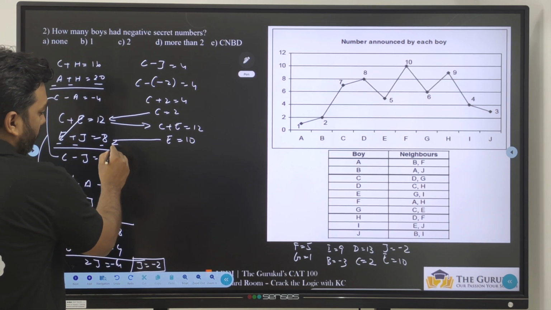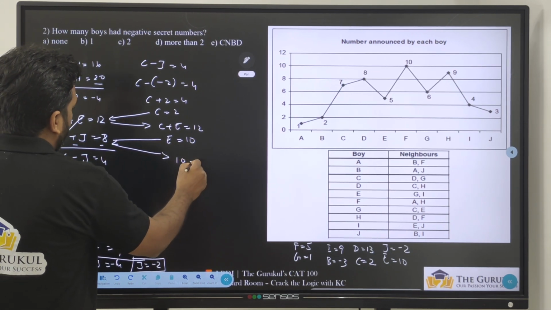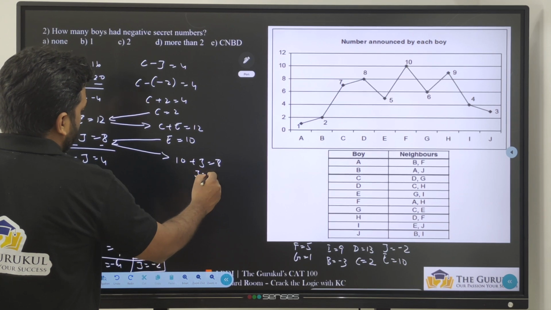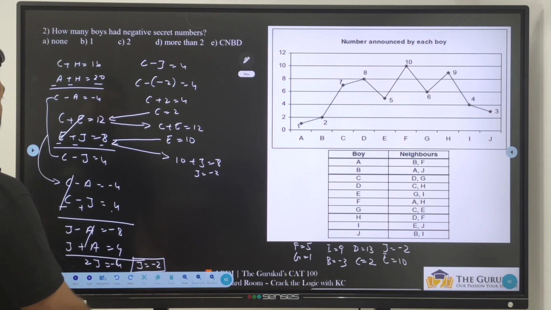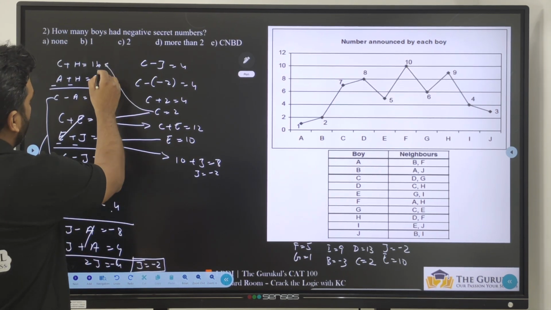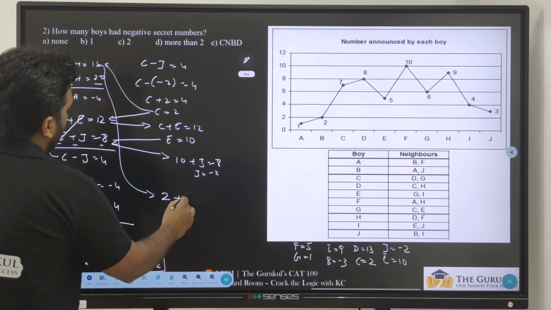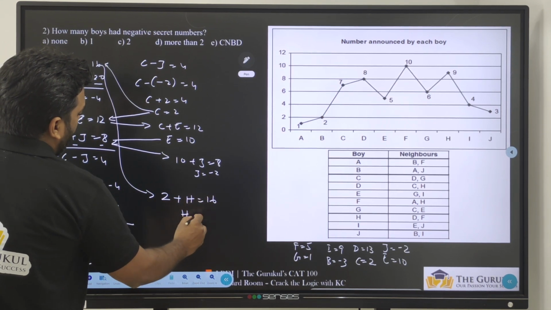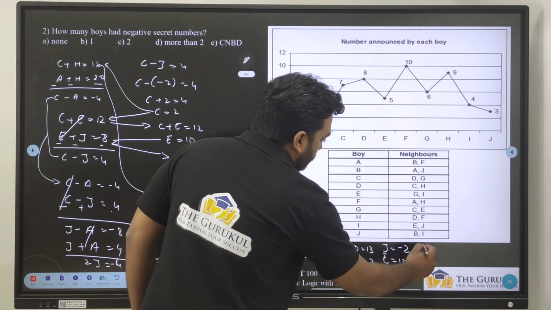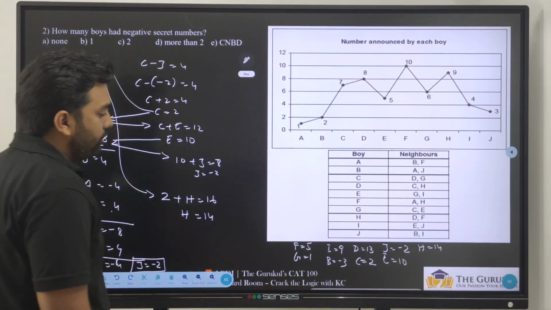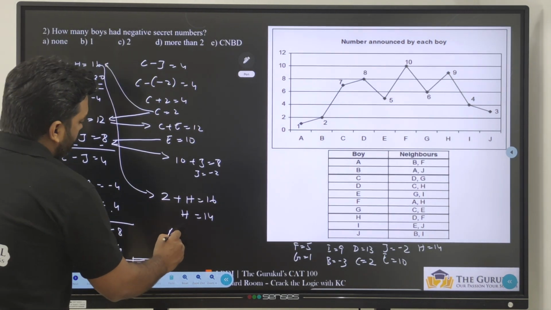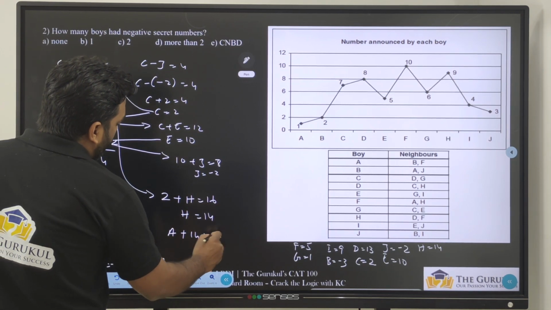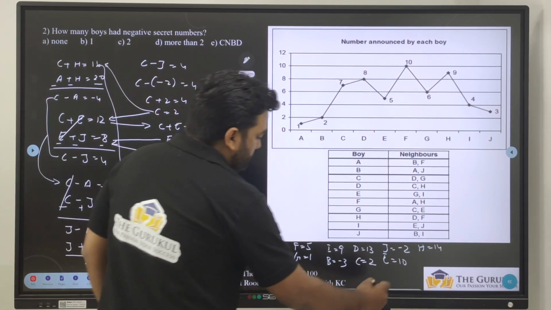If I substitute here, then can I say 10 plus J is equal to 8, J equal to minus 2. Okay, we already got J equal to minus 2. Can I keep C value here? Then I'll get H value. Then 2 plus H equal to 16, H is equal to 14. Okay, H is also equal to 14. We are left out with A value. And A plus H equal to 20. So A plus 14 equal to 20, A is equal to 6.